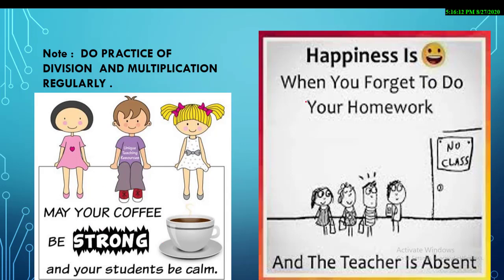This is just the joke of the day: when you forgot to do your homework and the teacher is absent. Yes, this is something that I can imagine. Whenever the teacher gives you a test and unfortunately you are absent, then the students are so happy that the teacher is not here. So this is the joke of the day for all of you.